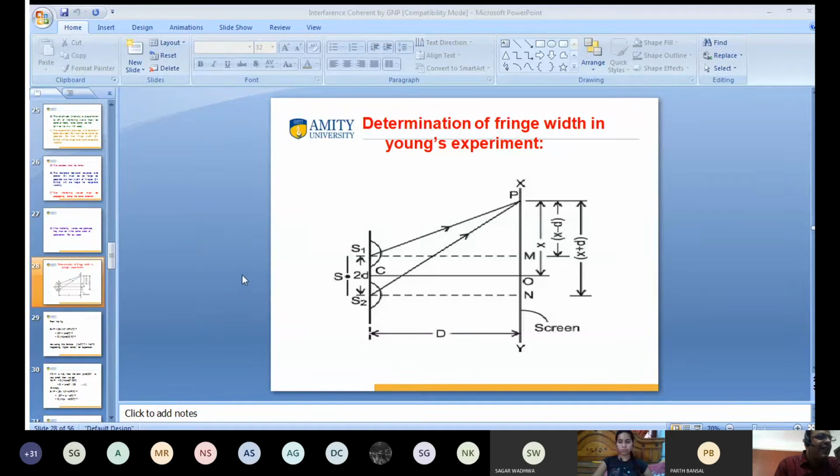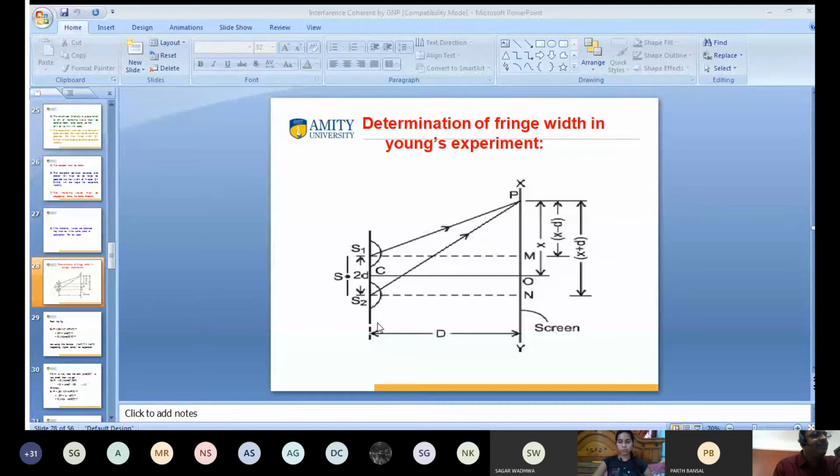This is source of light S, and this is S1, S2. This is S1, S2. These are the two sources of light. Light enters from here, they are coherent. And I want to calculate the fringe width at point P. So what is 2D? 2D is the distance between S1, S2. What is S1, S2? S1, S2 are the two coherent sources.